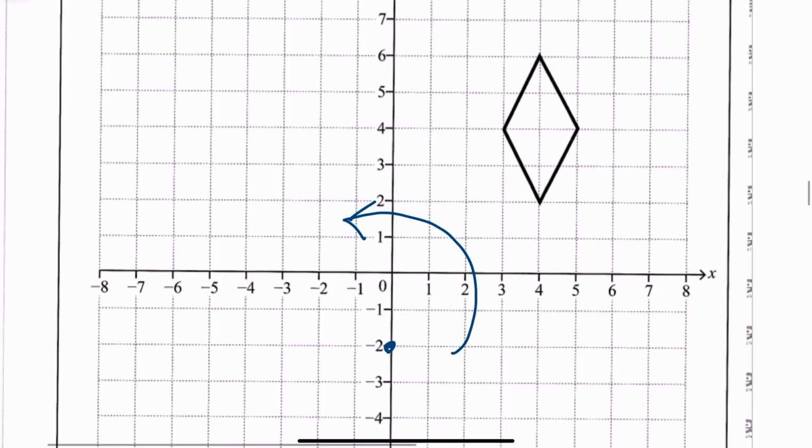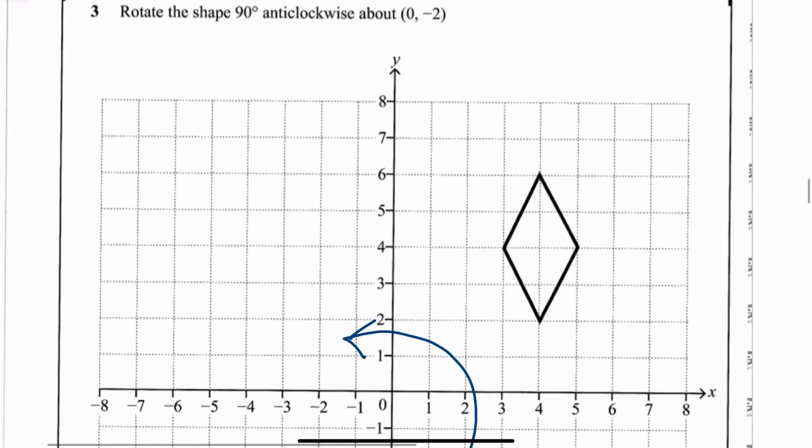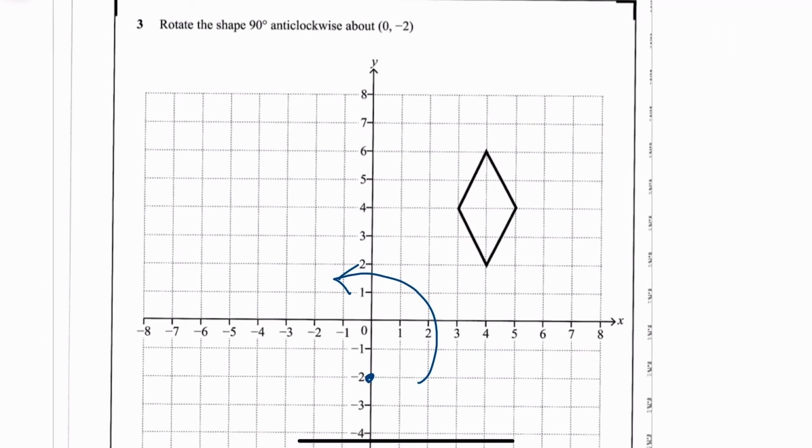To do this, use your tracing paper. Trace this out, put that as your center, put your finger on the center of rotation and then just rotate it around 90 degrees. So it's going to have this very rough shape over here. You know roughly where it's going to be, but you do that out properly and you see where you get.